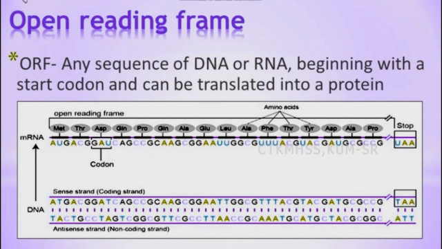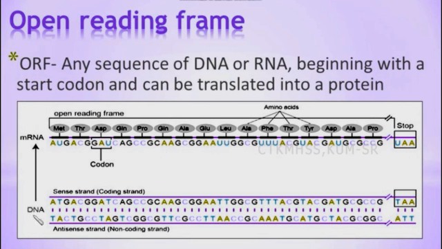Next one is open reading frame, ORF. It is any sequence of DNA or RNA beginning with a start codon that can be translated into a protein. So if the sequence is ready to be translated with the start codon AUG, which codes for the amino acid methionine, then it is called an open reading frame, and this sequence can be translated into a protein. They are ready with the start codon and the stop codons. So this particular sequence of RNA is called an open reading frame. Reading frame and open reading frame, these are all 2-mark questions.